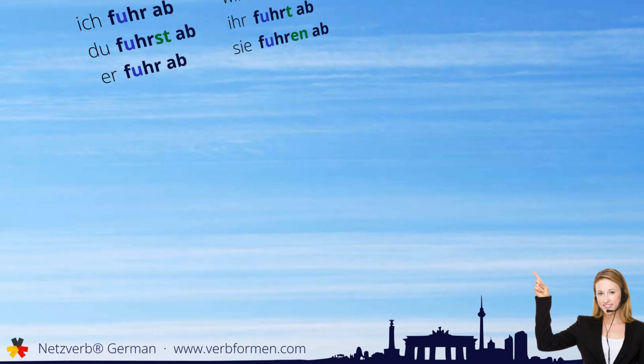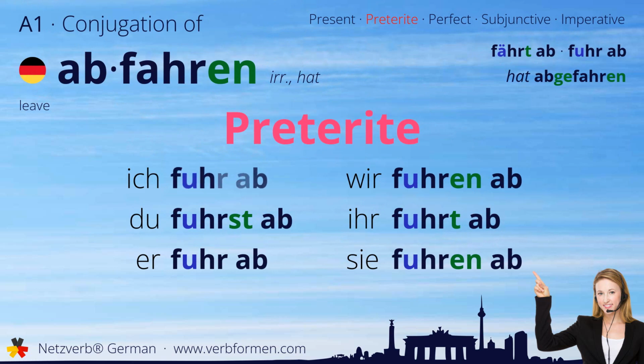Next up is the preterite. Ich fuhr ab. Du fuhrst ab. Er fuhr ab. Wir fuhren ab. Ihr fuhrt ab. Sie fuhren ab.